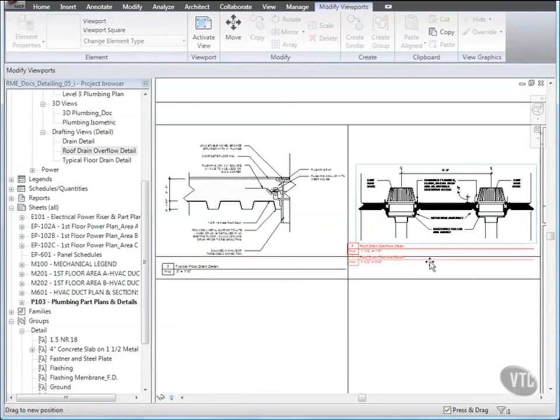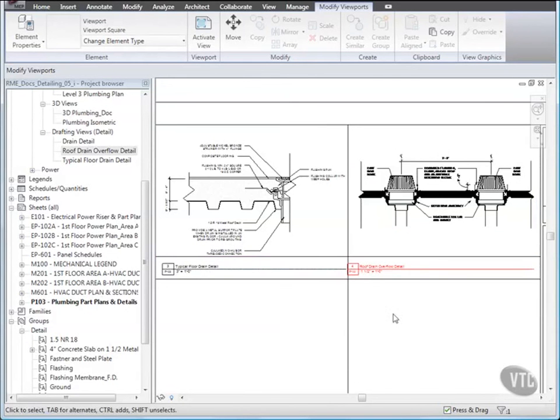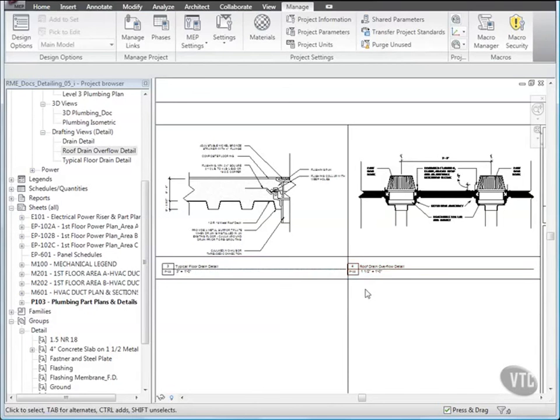And when finished, close the file without saving it, as the next lesson will provide its own training file, and that concludes this lesson.